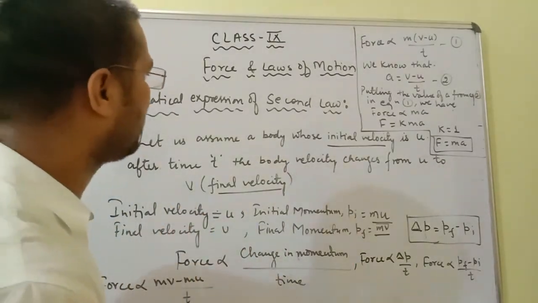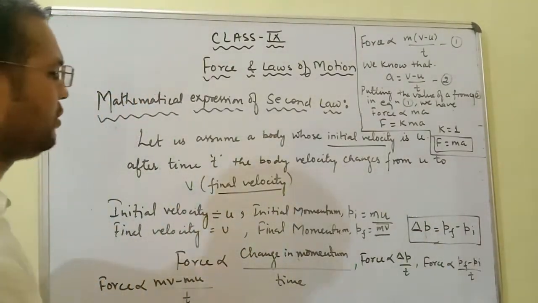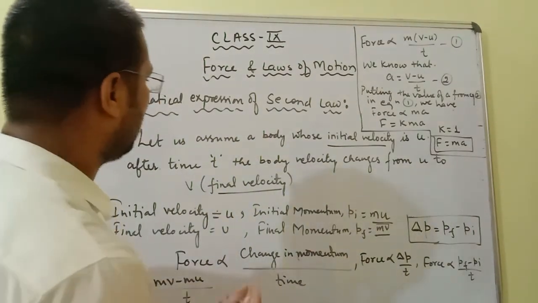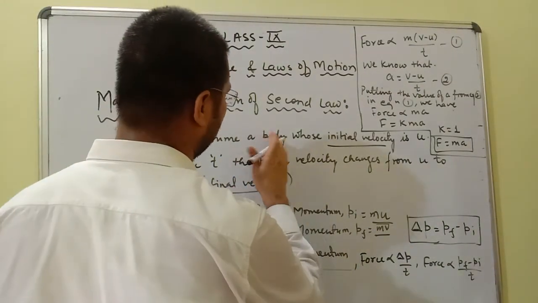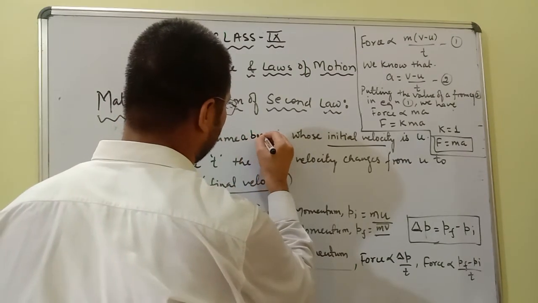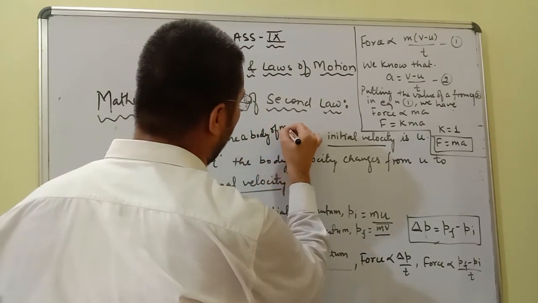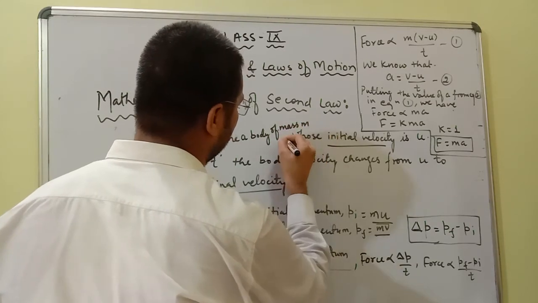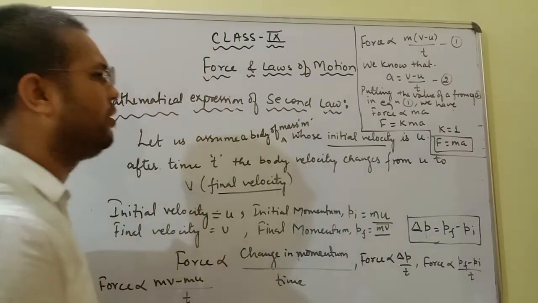So if the initial velocity is u, and also we are considering, let us assume a body. Here we have to write a statement. Let us assume a body of mass m. What mass of the body are we considering? m.